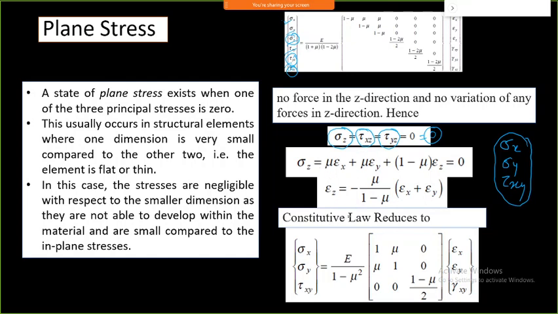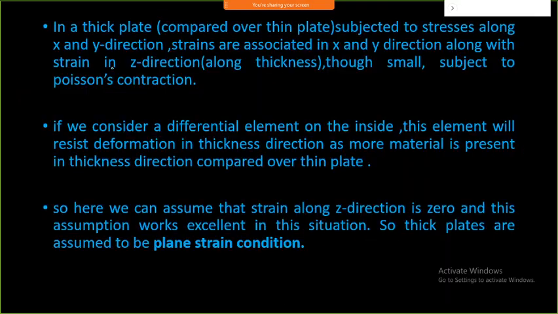And then with further relations, you can create the three equations, for sigma x, sigma y and tau xy. Instead of going for 6 equations at a time, you are solving your problem with only 3 equations. It will be much easier in terms of computation. That is why this type of condition is mostly used whenever you are doing any complicated analysis using FEA. That is the conversion you are going to do.